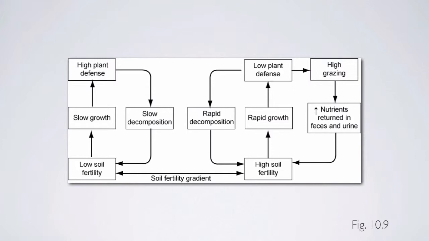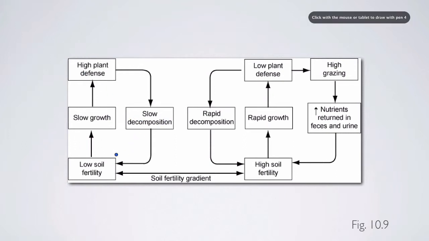What happens when you have herbivory on a low fertility soil? In those cases, you can have relatively high fertility plants, or plants that grow fast, aren't well defended, and are good to consume in those systems, but those tend to be selected out. And so in this case, you're going to have plants, for example, that are good to consume from herbivores that might be within the system too, but they're selectively eaten by herbivores, which reinforces the cycle here of slow-growing, well-defended plants, low decomposition rates, and